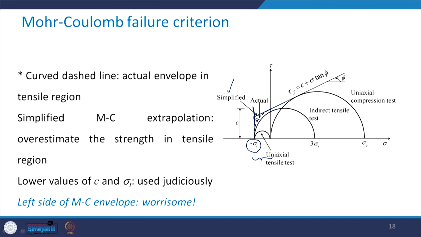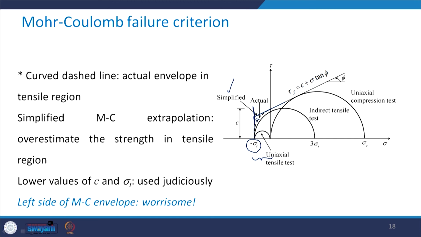So, one needs to be careful about this issue because whatever you get from the Mohr Coulomb failure criterion, which has been extrapolated in the tensile zone, you are going to get a better strength characteristic because it is overestimating the strength.